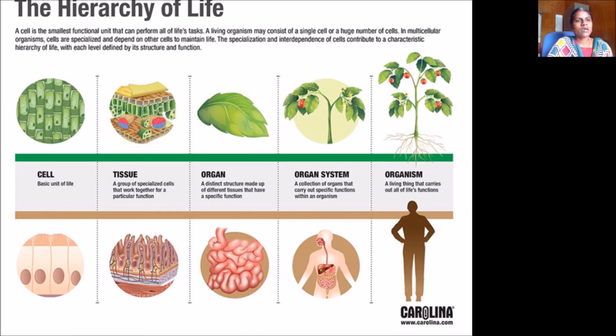The hierarchy of life: first and foremost is the cell, which develops into an organism. Cells join together to make a tissue, which forms an organ, then the organ system, and finally the organism. Here in the human you can see the cells combined to form a tissue and the organ, and the organ is located here. It means the organ system, in this case the digestive system. And here is the whole organism, a human. This is the hierarchy of life.